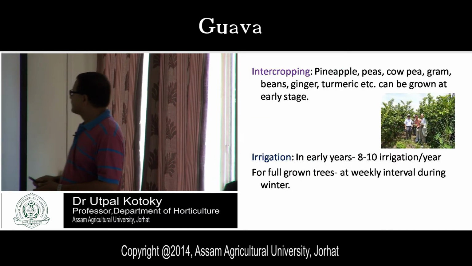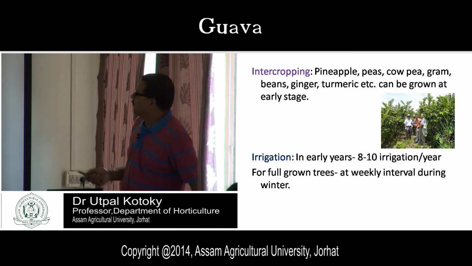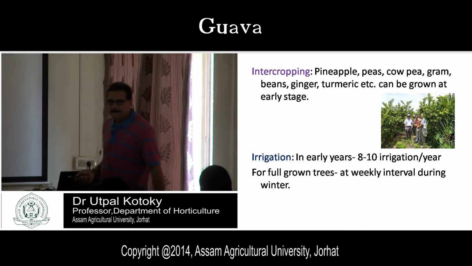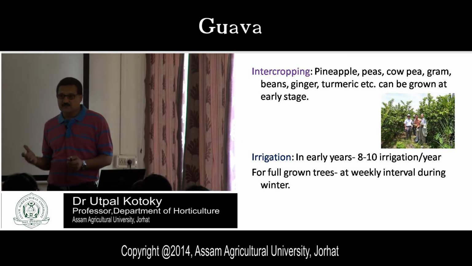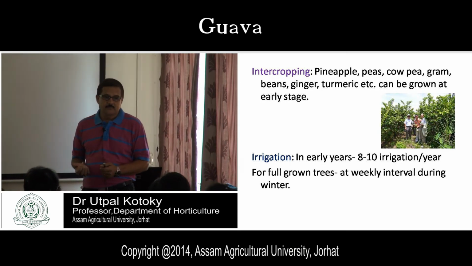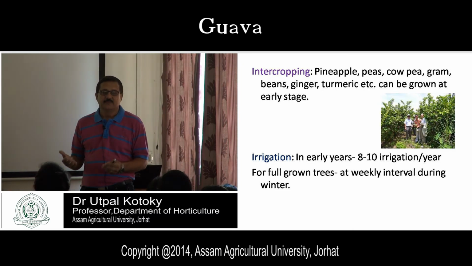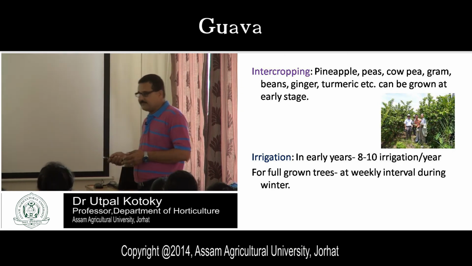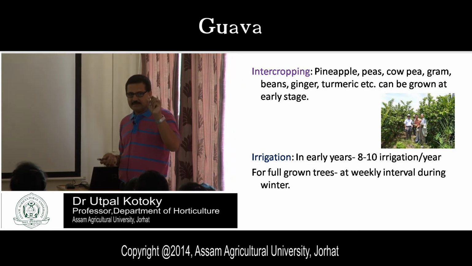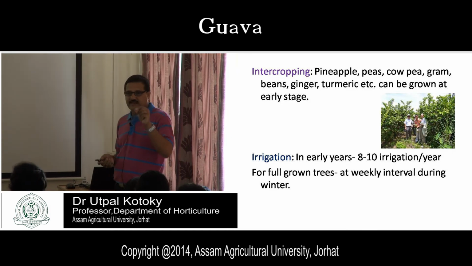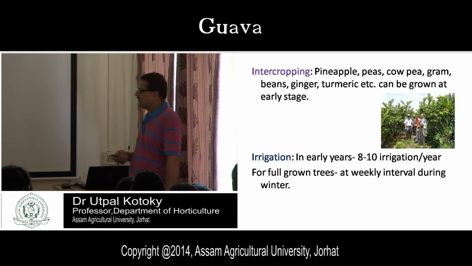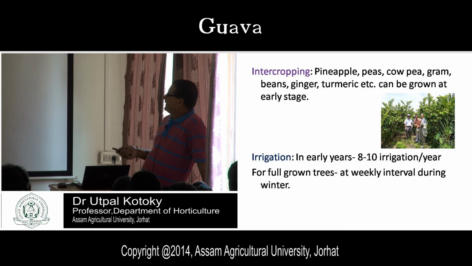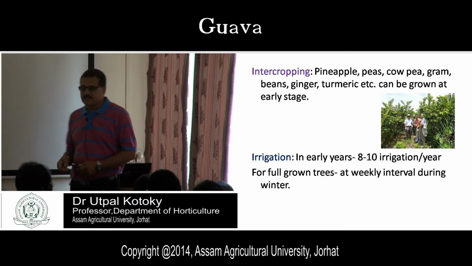Okay. Then next is your intercropping. Okay, intercropping, you see, what are the intercrops that can be grown in guava? What is an intercrop? Crop grown in between the plants. This is in between the rows of the plants, isn't it? So this is the intercrop. And filler is the one planted at the center of each square in the diagonal system of planting, isn't it? Called quincunx system of planting. So this is the difference between filler and intercrop. So this is pineapple, peas, cowpea, gram, beans, ginger, turmeric. These can be grown as intercrops.